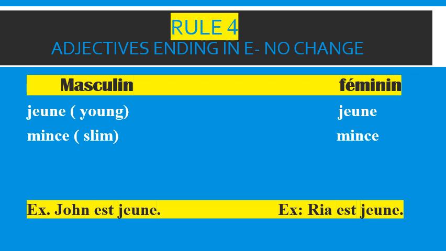Let us see the second example. I have taken mince, that is slim. So in feminine, it also remains the same. Let us see the example. I have to say John is young. So in French, I will say John est jeune. And in feminine, if I have to say Ria is young, I will say Ria est jeune.